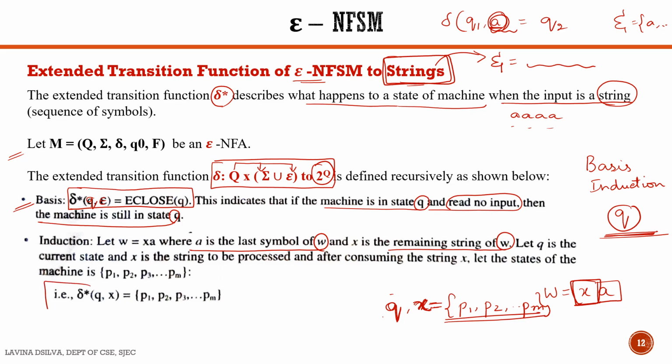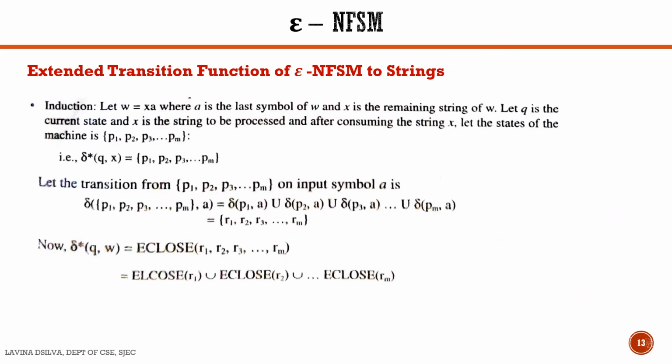What is still remaining? We have yet to read the last input symbol A. If W is equal to XA, we have already read up to X and we have moved to this state. Now we are in P1 to Pm state.